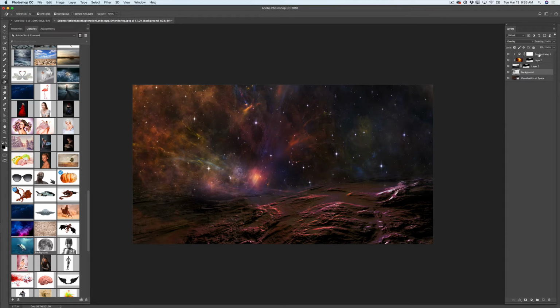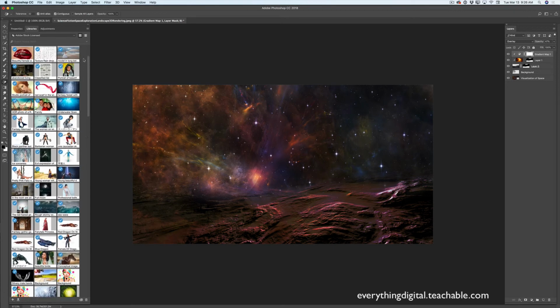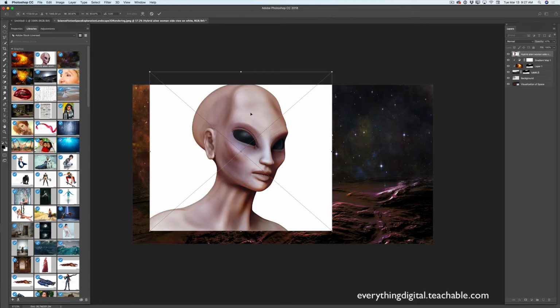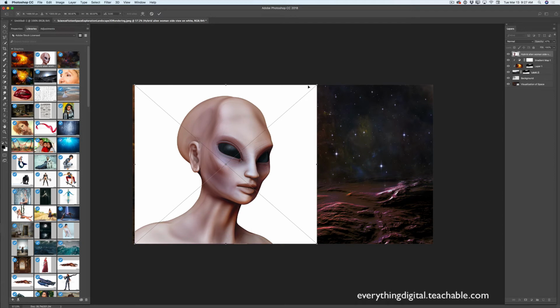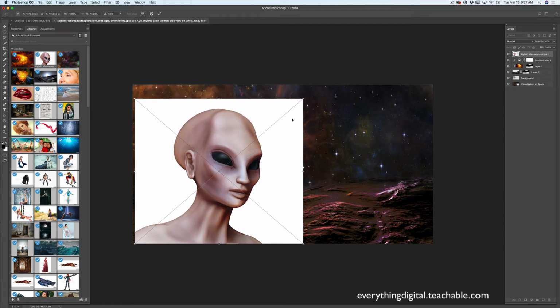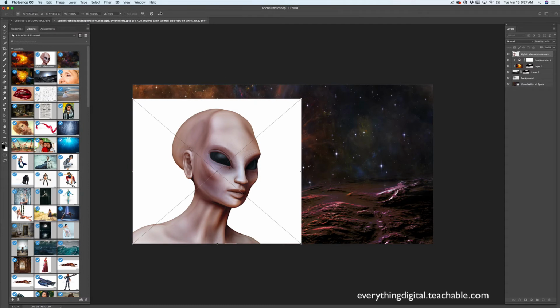First of all, I will select my top layer. I will scroll up my library, and here I have my beautiful alien I would like to use. I will click and drag this image into my document. I will reposition it. I will resize it. I would like to have my alien slightly smaller, just like that. I will accept this layer. What I need to do now, guys, I need to remove this white background.